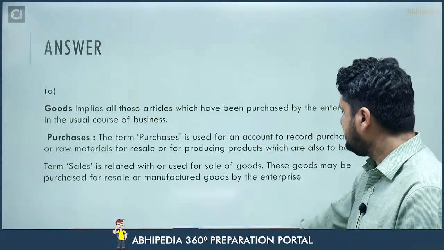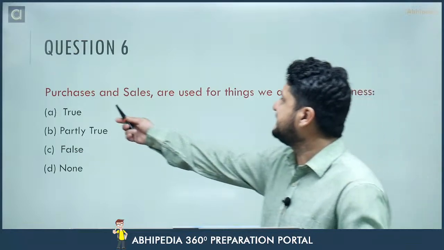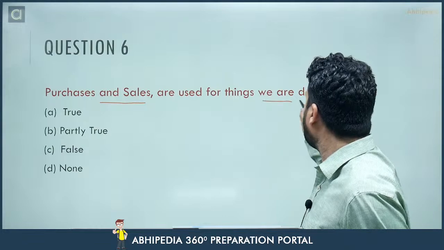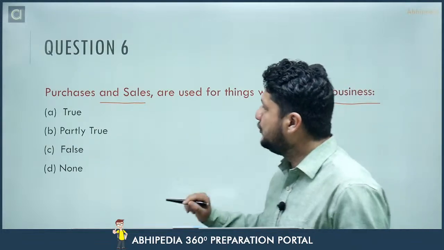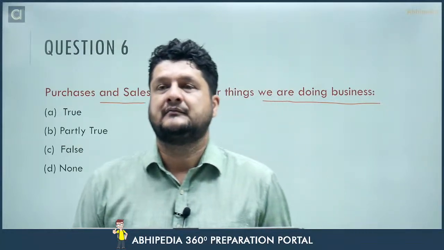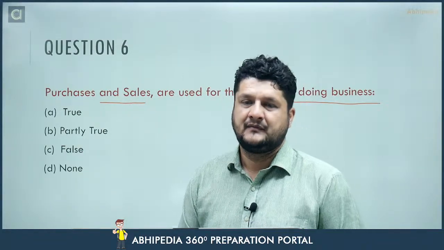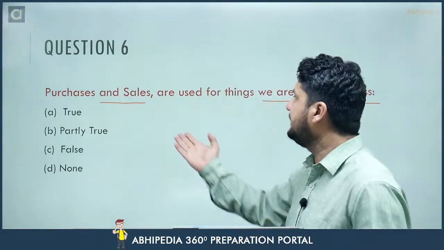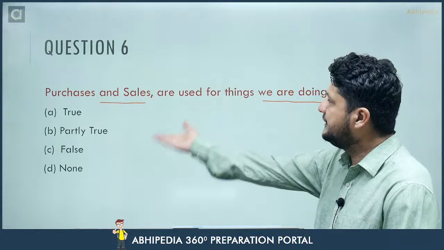Then next one is purchase and sales are used for things we are doing business. True, partly true, false or none. The question is clear to you, very clear. Read carefully and give me the answer.